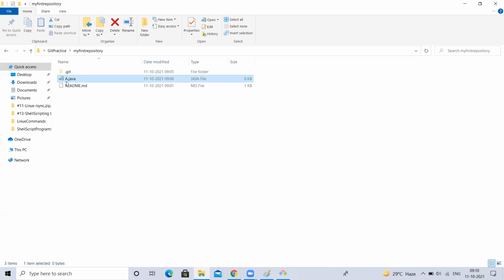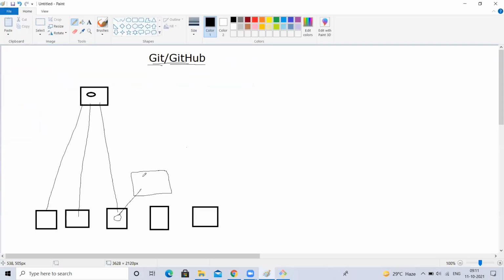So in such cases, of the files you have, only what you want to commit and push to the GitHub repository, you add into the staging area. I have 10 files, but only one has to be moved into GitHub. So you add only that one file, whatever you want to commit, into the staging area. Now, whatever files you added into the staging area, only those can be committed.